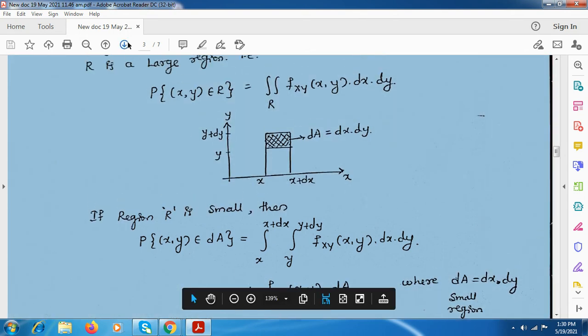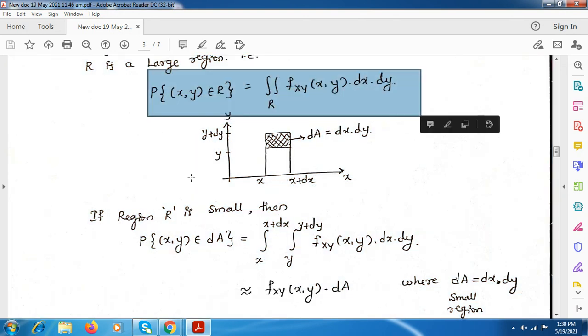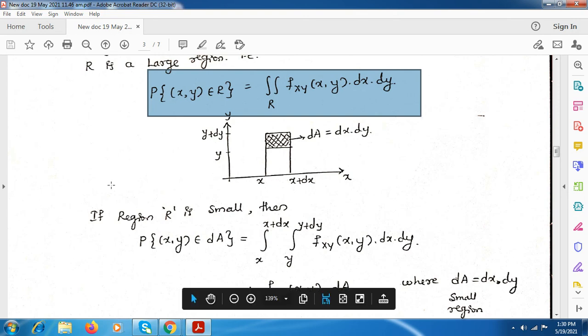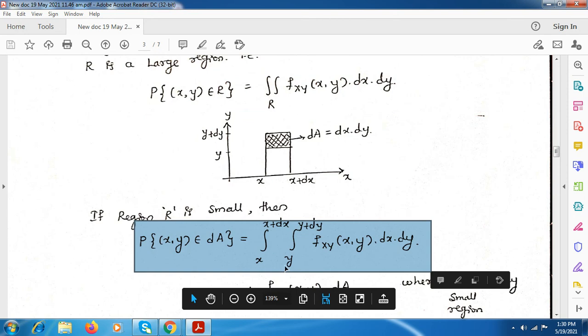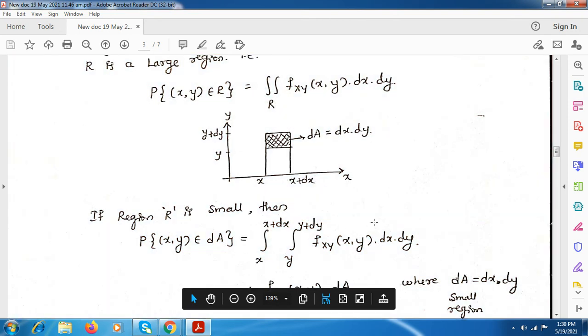This is the equation when R is a large area. And this is the equation when you have the small area, which will be nearly equal to the PDF value itself, because you have to integrate over a small region, that is from x to x plus dx. This is the small difference we have, and here also we have a small variation, that is dy.